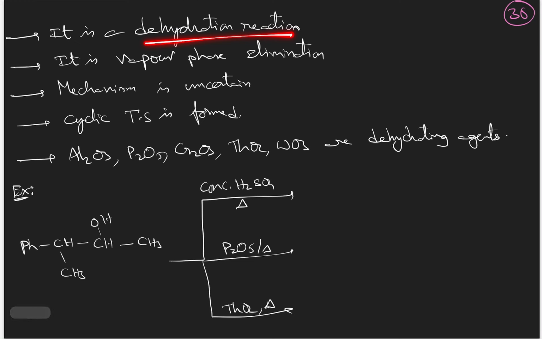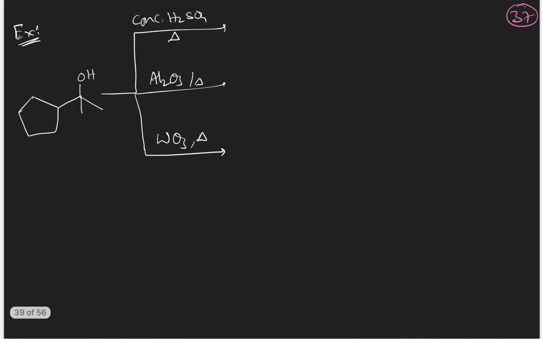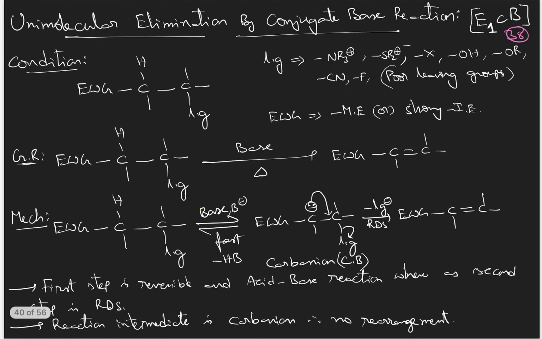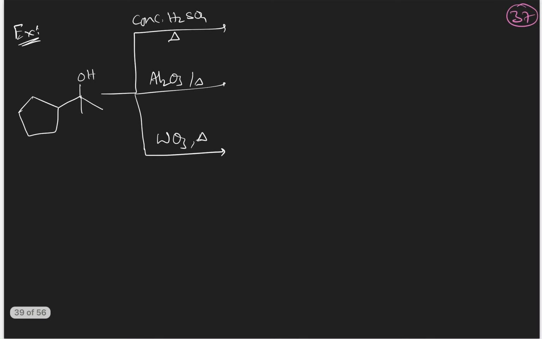It is a dehydration reaction and it happens in the vapor phase, and the mechanism is not clear. It is believed that the reaction goes through a cyclic transition state, and all the reagents you have used will act as dehydrating agents here. I have given some of the examples. This is by E1 reaction, this is by E2 reaction, and this is by E2 with Hofmann's alkene as major product. And one more similar example also I have given. Okay, so this is part 2.